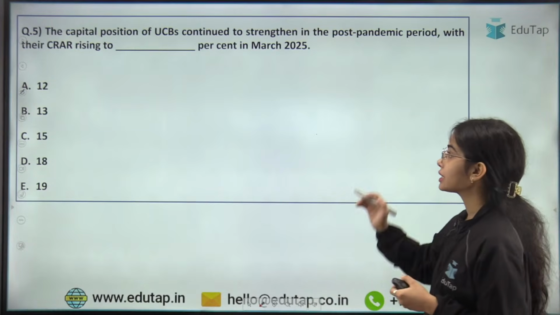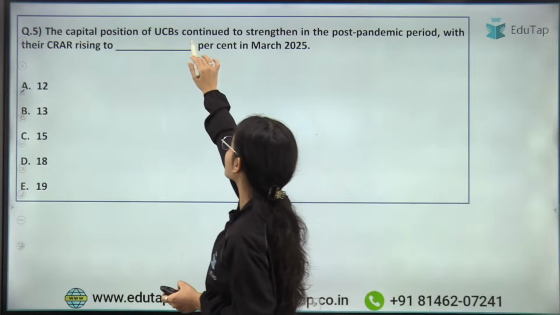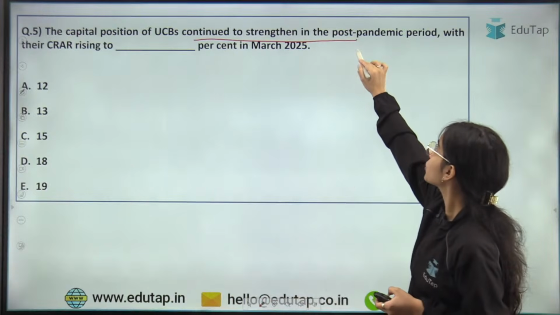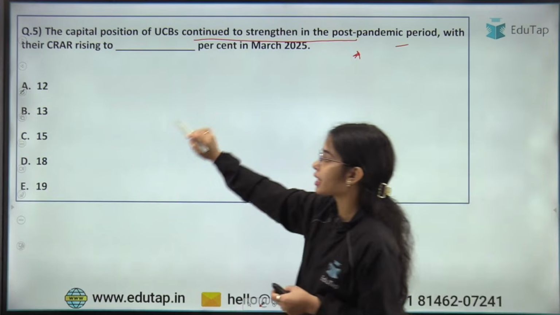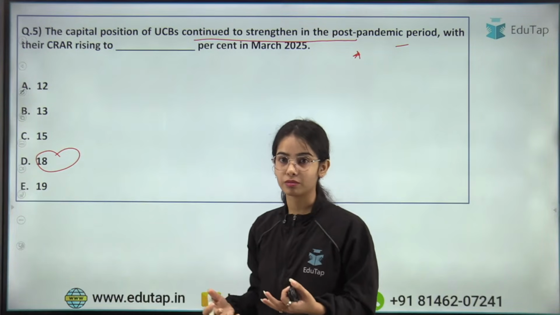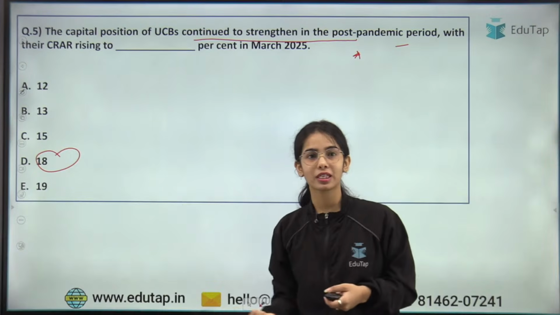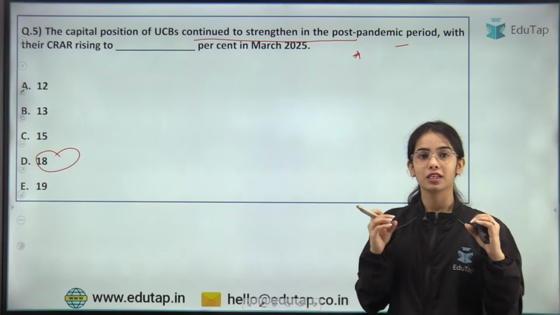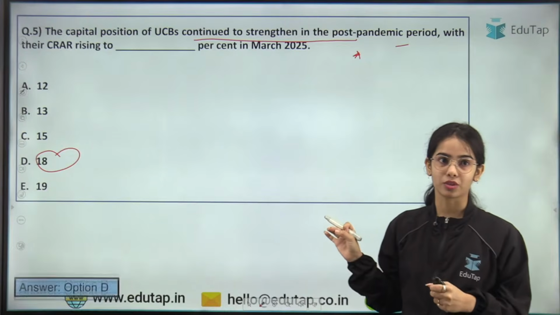So here, the CRAR, the capital position of the urban cooperative banks continued to strengthen in the post-pandemic period with their CRAR rising to 18%. Okay, so their CRAR has, yes, very good. Everyone is giving the right answer. Good to see that you have remembered some of the data points. So that is good to see.